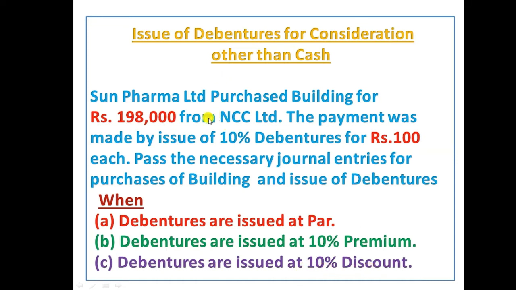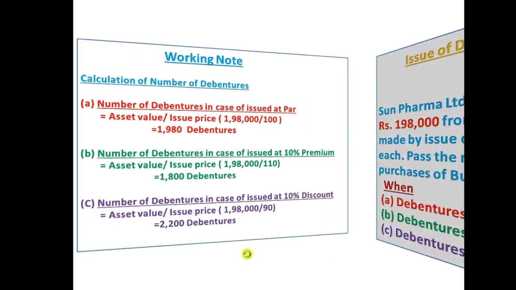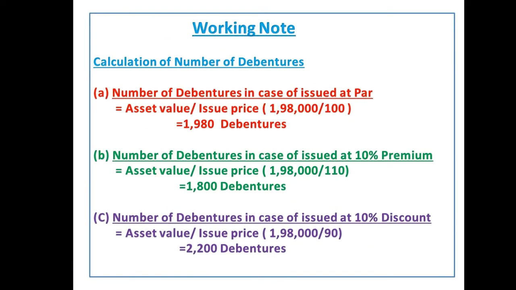Let me discuss the question. Sun Pharma Limited purchased a building from NCC Limited for the value of 1,98,000 rupees, and the company is going to pay 10% interest on that, and the face value of a debenture is 100. And we need to prepare journals in these three situations. Before posting the journal entries, we need to do the working note and find out the number of debentures in each case. So, calculation of number of debentures.